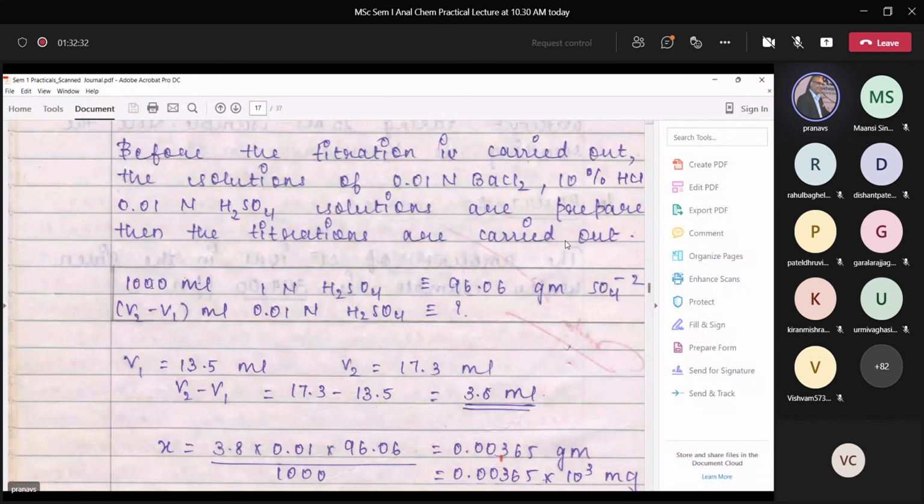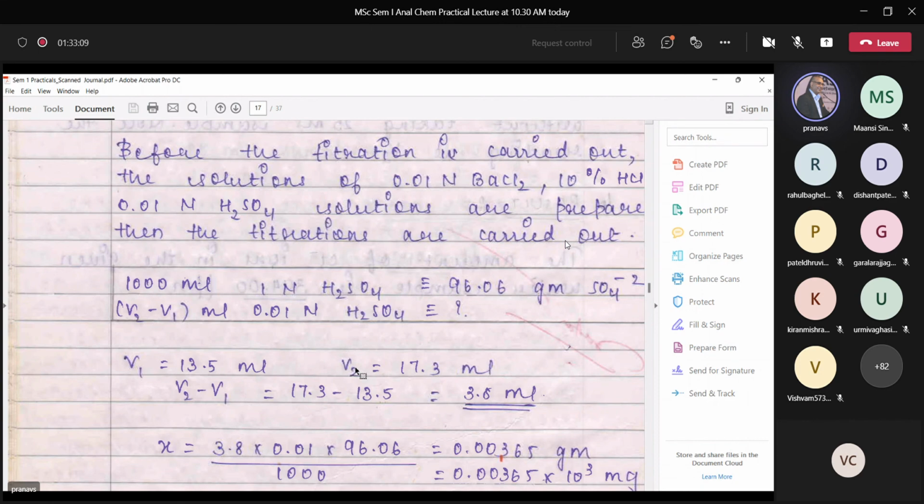This is the general expression. 1000 ml of 1 normal sulfuric acid is equal to 96.06 grams of sulfate ions. So the difference in the volume of the two, that means the blank, which would be a large value, V2, minus V1, which is the experimental value. The difference will give you the ml which is required to react with the sulfate ions present in solution.